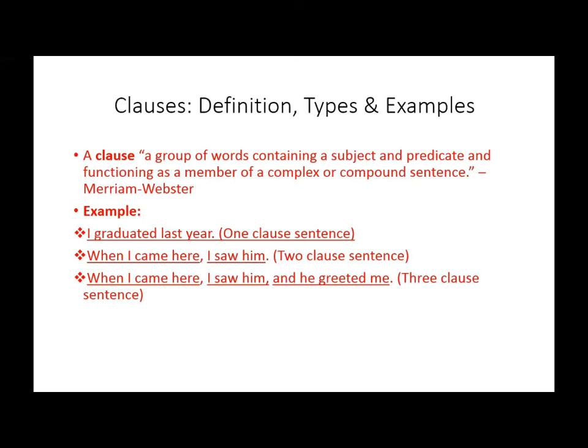Two finite verbs are used, so the sentence has two clauses in it. And the last one, when I came here, I saw him and he greeted me. So here we are using three finite verbs: came, then the second clause saw, and the third clause greeted. So it means this is a three-clause sentence.